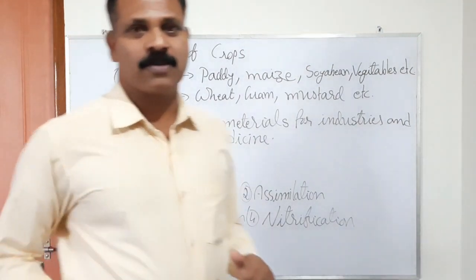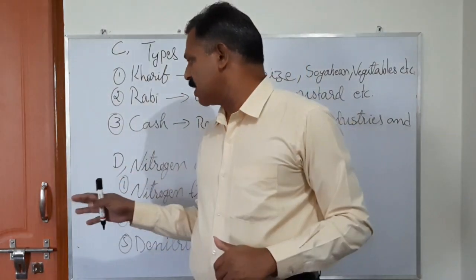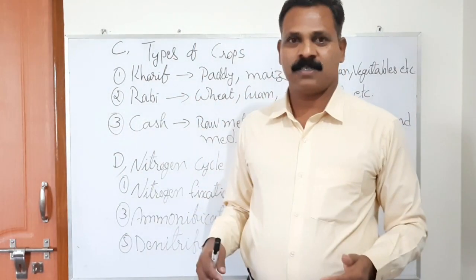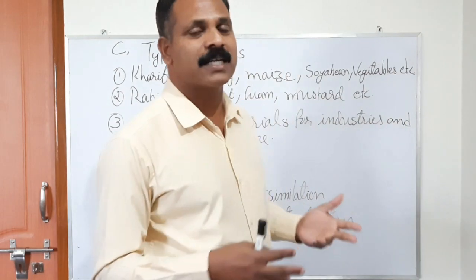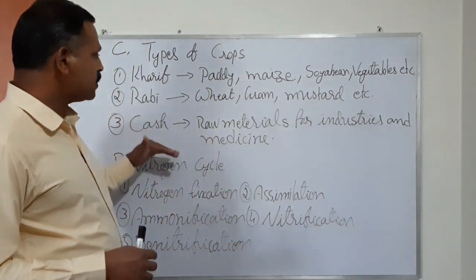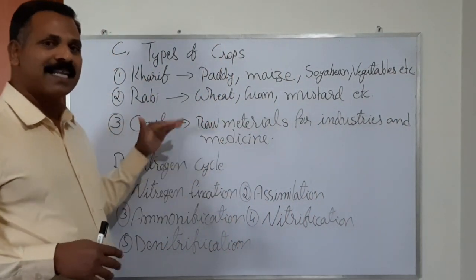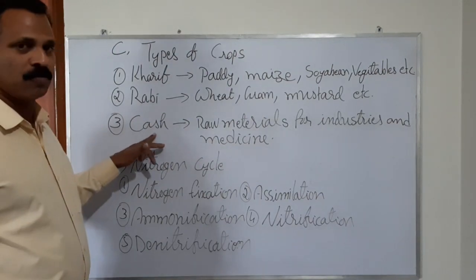And the third type of crops are not divided based on the climatic condition, but the purpose itself, that is cash crops.